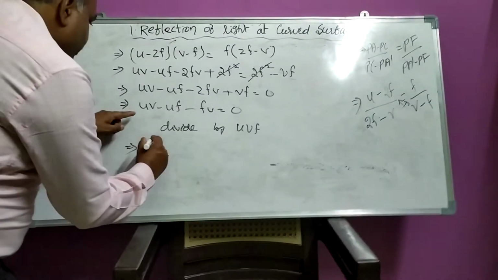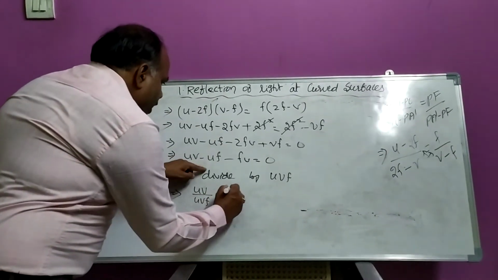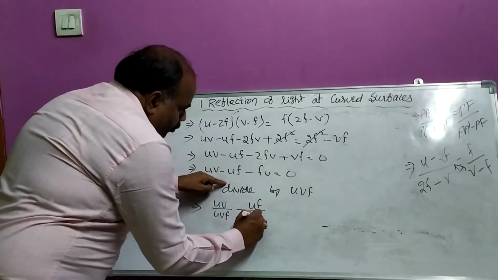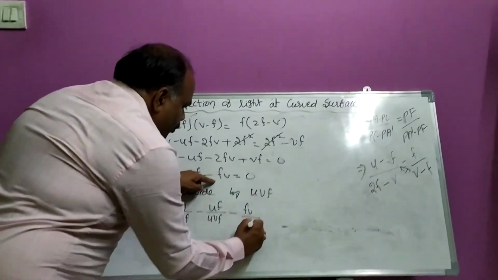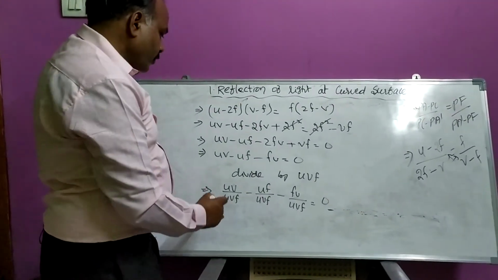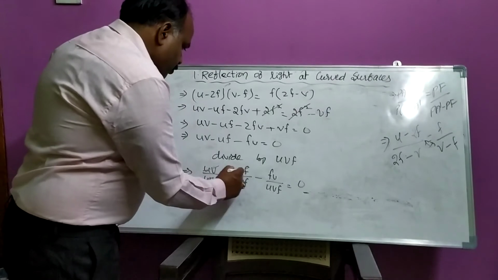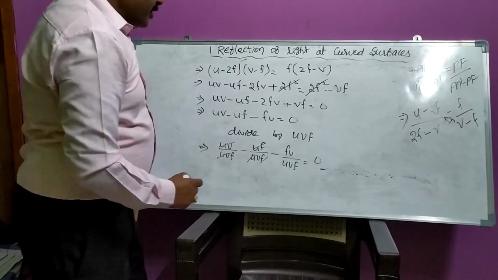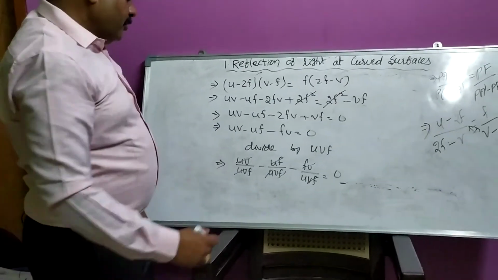Look here, my dear children: uv by uvf minus uf by uvf minus fv by uvf is equal to 0. uv gets cancelled, uf gets cancelled, and fv, these two are cancelled.